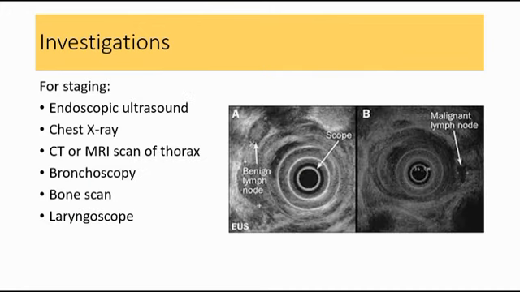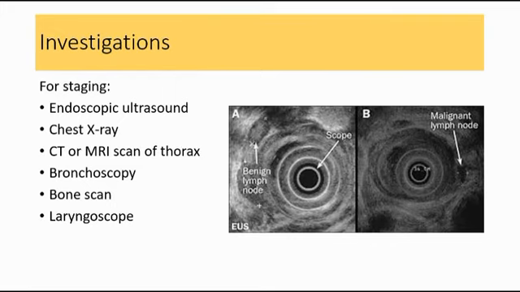For staging, the investigations are endoscopic ultrasound, as seen in this picture here. So if the endoscope can pass around the lesion, the endoscopic ultrasound is good for staging. And also, like in this picture, to identify any enlarged regional lymph nodes.